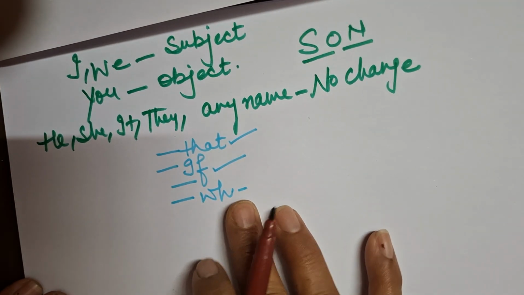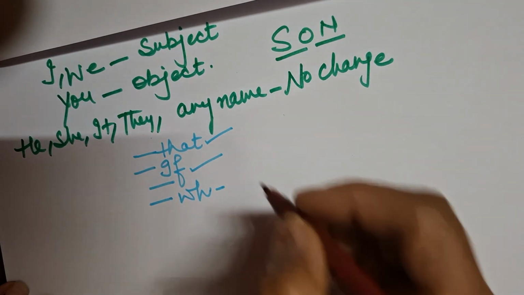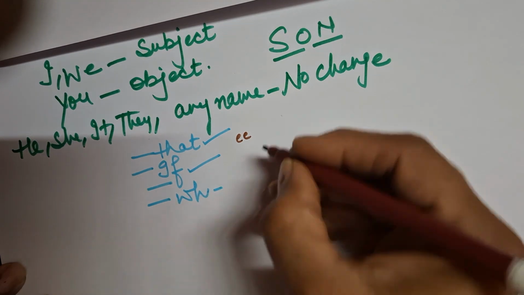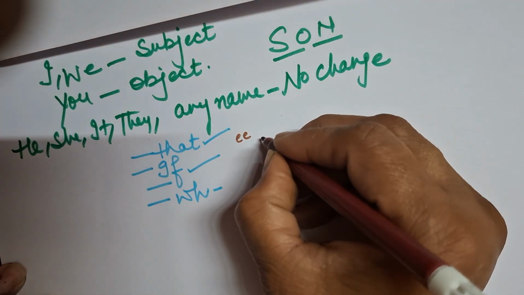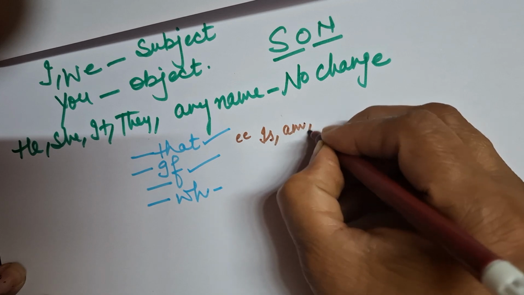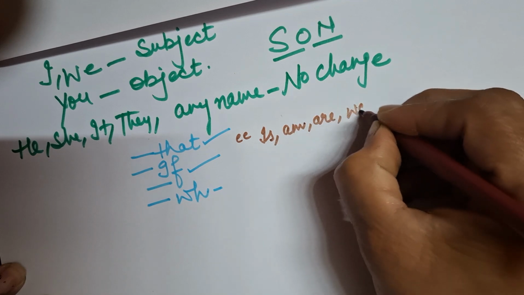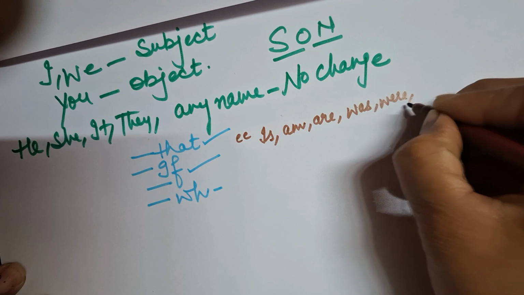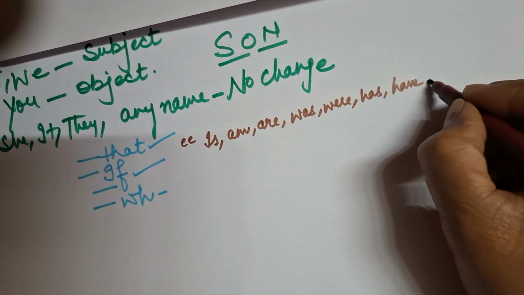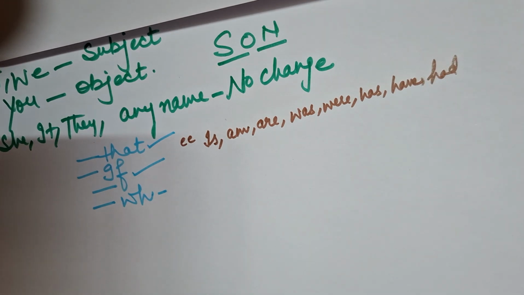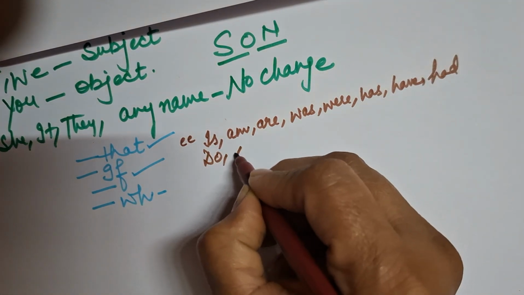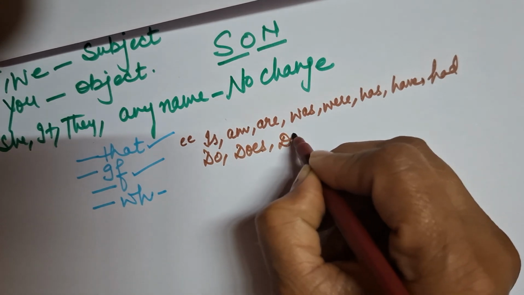Ma'am, where to use if? I am writing here a sentence and I will clear it to you. If a sentence is given in inverted commas starting with helping verbs. Which are the helping verbs, ma'am? Is, am, are, was, were, has, have, had. Okay. And after this the modals are also coming there, but more are there. Do, does, did.